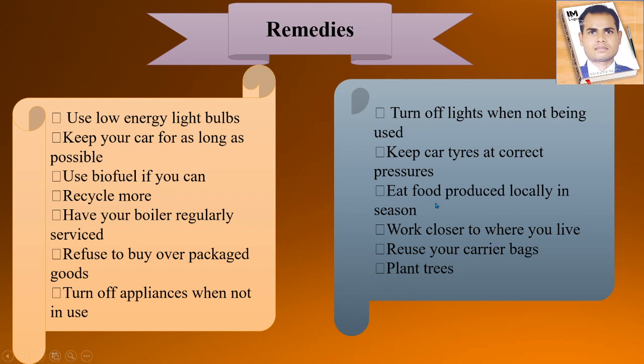Now next is eat food produced locally in the season. It is also a main factor. Work closer to where you live. And the next is reuse your carrier bags. Okay, next is plant trees. You have to plant a number of trees. Because of that you can avoid global warming. So you have to remember all these things, and you can take care of global warming.